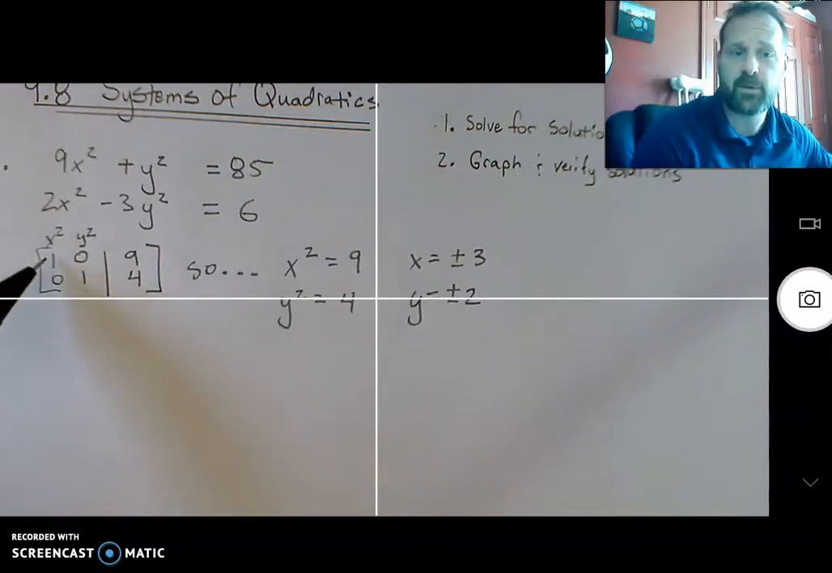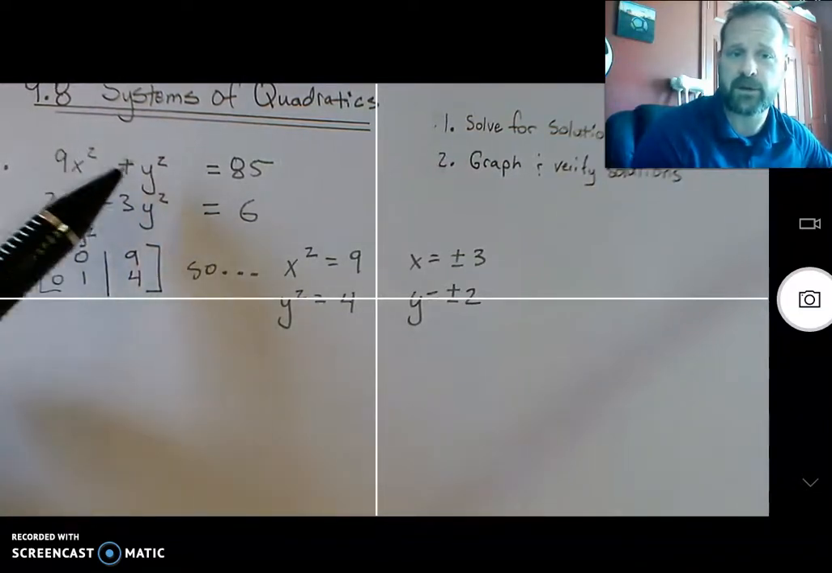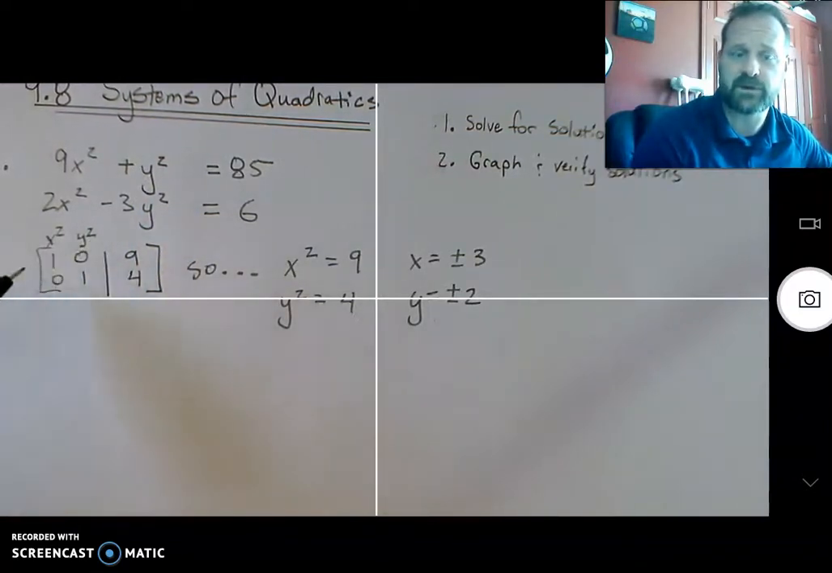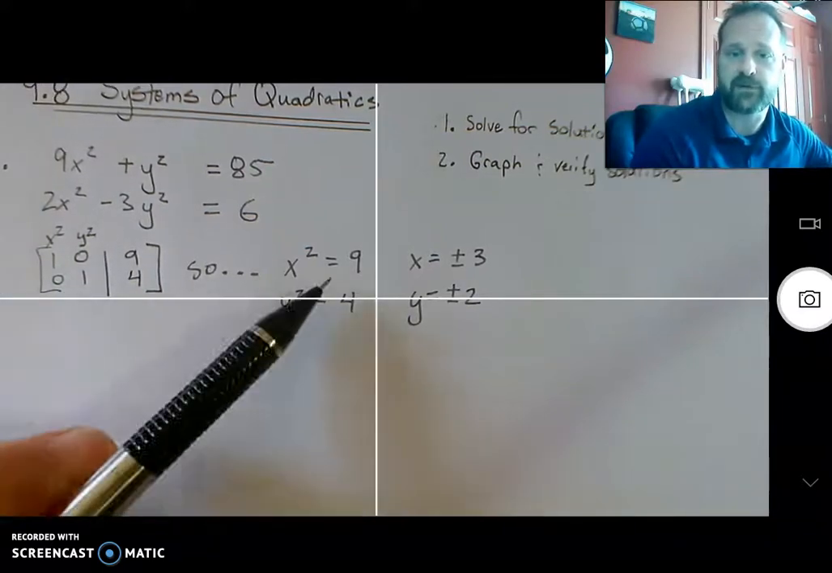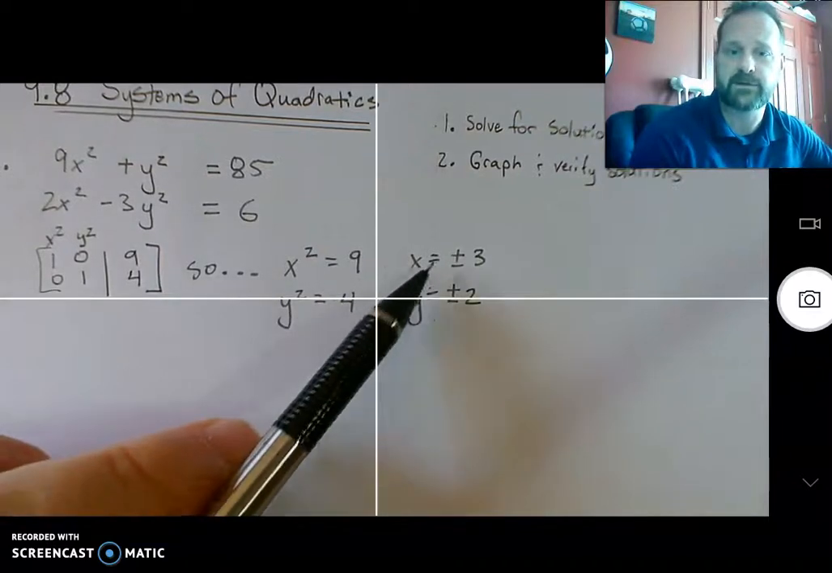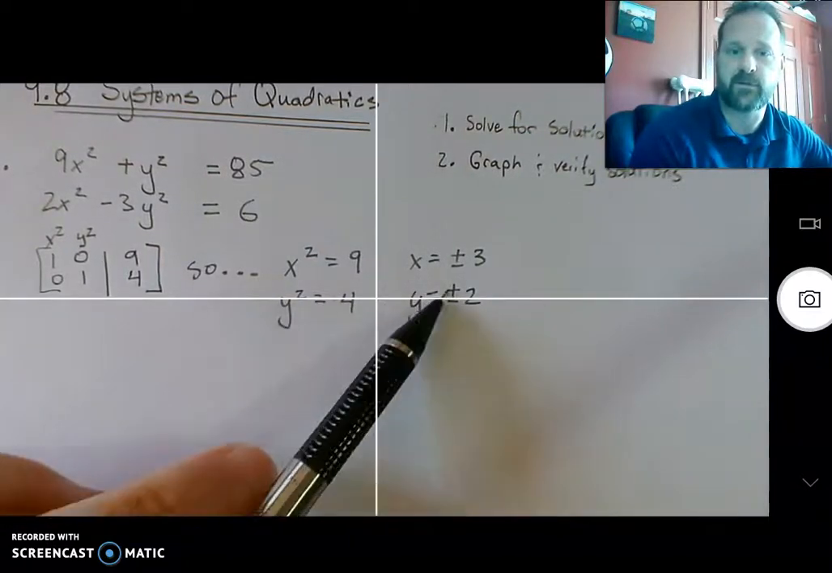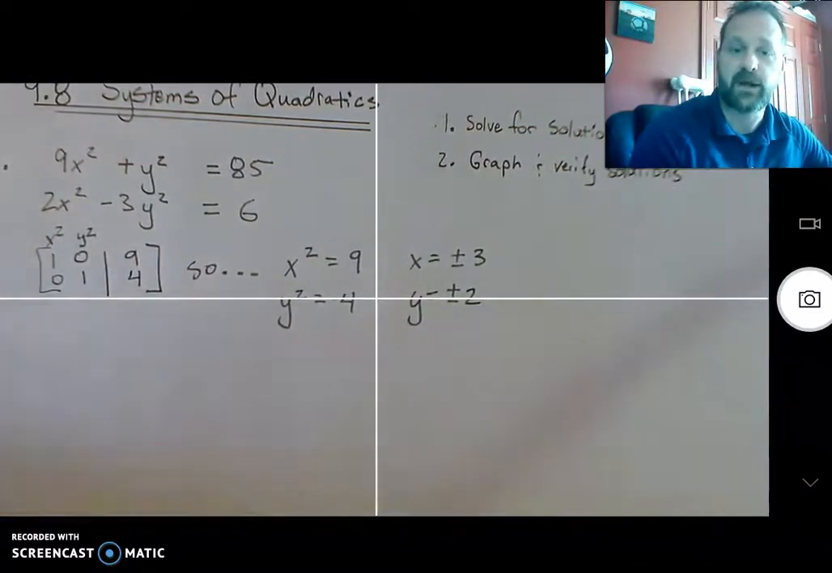Okay, so remember, this is not x or y like we did in Algebra 2. This is x squared and y squared. So this mathematically means x squared equals 9 and y squared equals 4, which I have written here. And of course, solving for x, you get plus or minus 3, and solving for y, we get plus or minus 2. Okay? What does that mean?